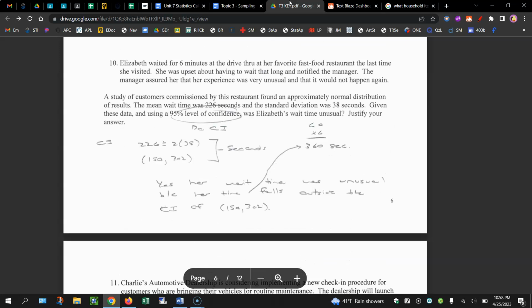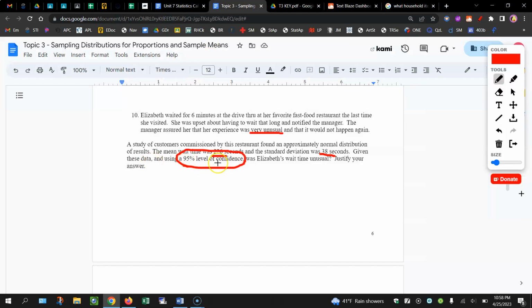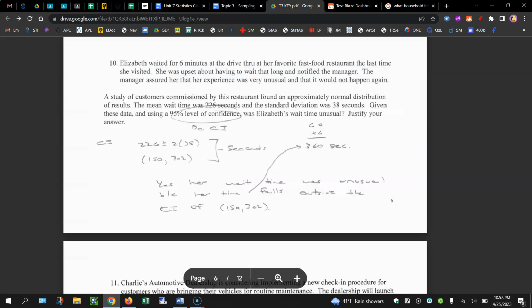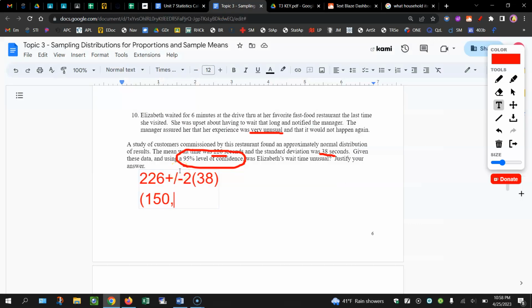So since they're specifying that, we're going to have to use a confidence interval. For our confidence interval here, it's going to be the mean, 226, plus or minus 2 times that standard deviation, which results in 150 to 302. Now, this is in seconds, and her wait is in minutes, so we need to do a quick conversion here. If we take that 6 minutes and multiply by 60 seconds per minute, this is going to equal 360 seconds. So we're comparing that 360 to the confidence interval.